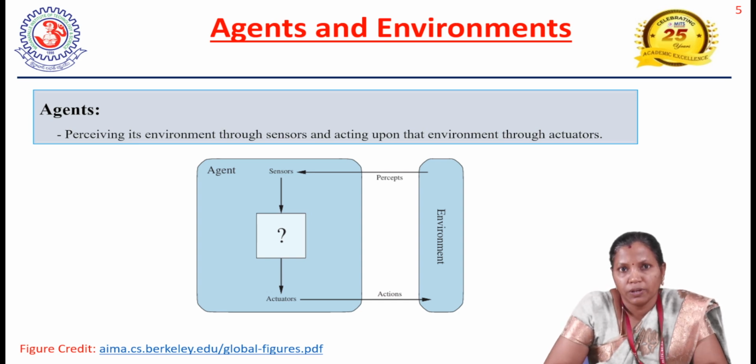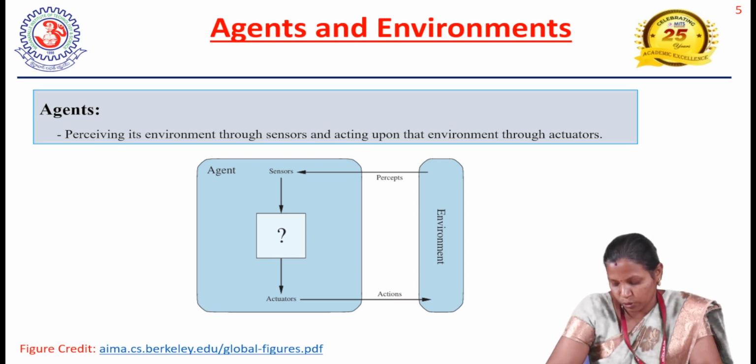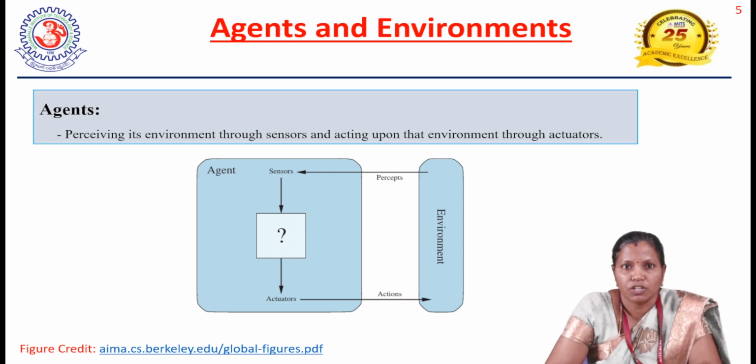What is the corresponding action? In the same way, internally, we can represent the agent function by means of the agent program. Implementing the agent function is what is called an agent program. So we can say the agent function is the abstract mathematical description, whereas the agent program is the concrete implementation of the agent function.